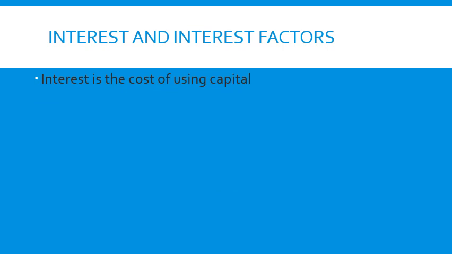Interest is the cost of using capital. We borrow money from a financial institution, say a bank, and when we borrow money from them, we need to pay them rent for that. The way in which we stay in a house and pay rent to the owner, in the same way the financial institution owns that money, and when we borrow it, obviously we have to pay rent for that, and that rent is termed as interest.